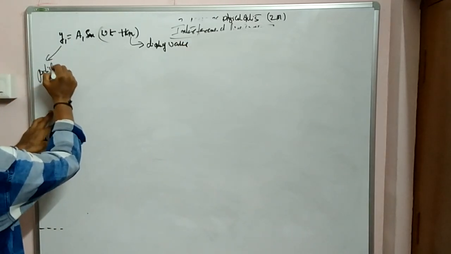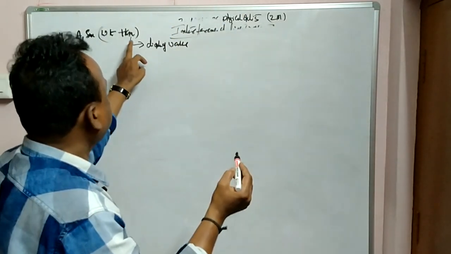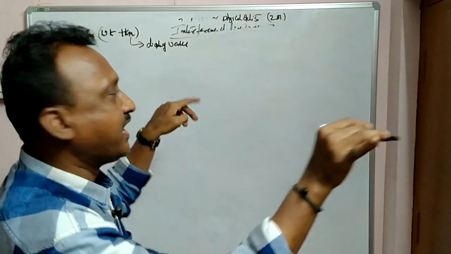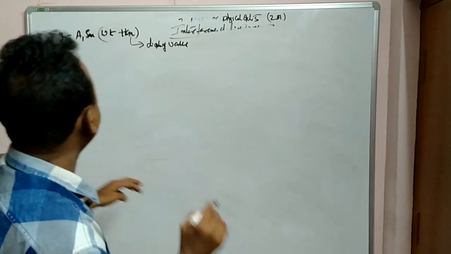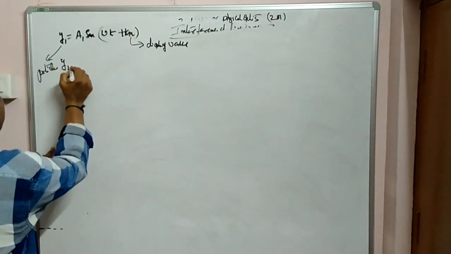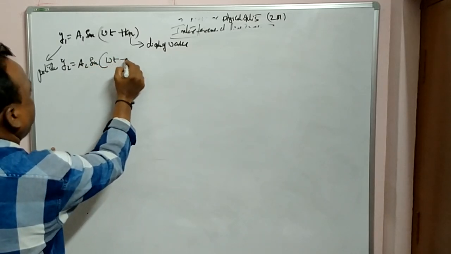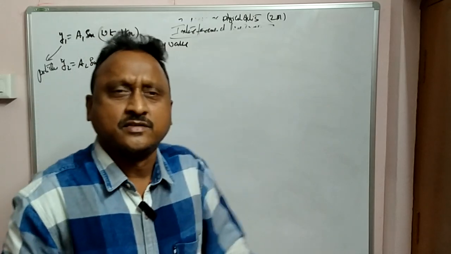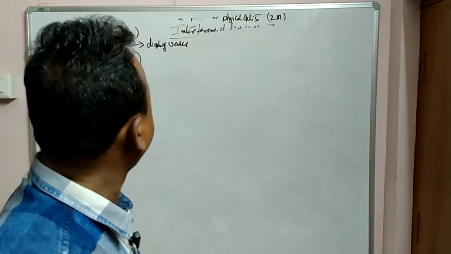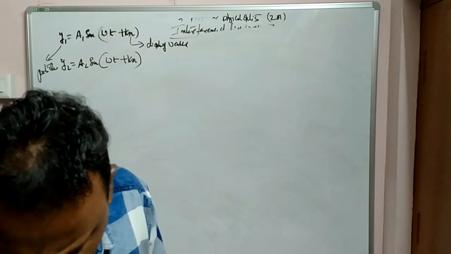Please don't confuse. This is particle displacement in y direction. This is wave direction, x direction or y direction or z direction depending upon the function. Similarly, the second wave y2 is equal to a2 sin(omega t plus kx), let's assume. Okay? So one wave I have given as a1 sin(omega t plus kx), and the other a2 sin(omega t plus kx).